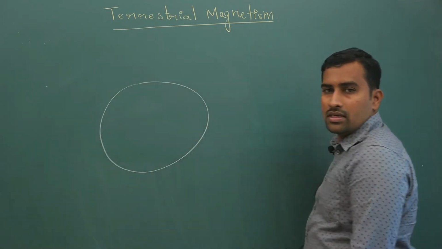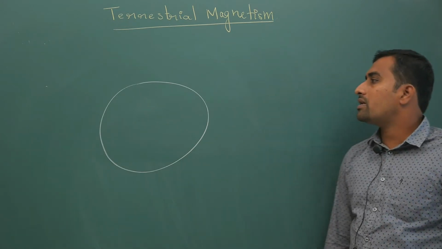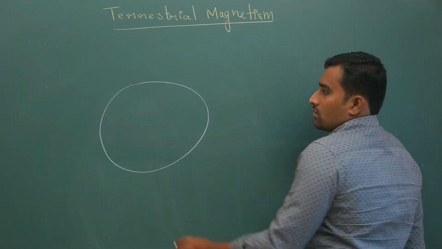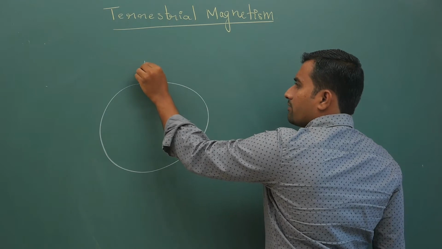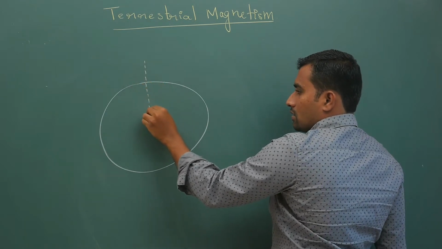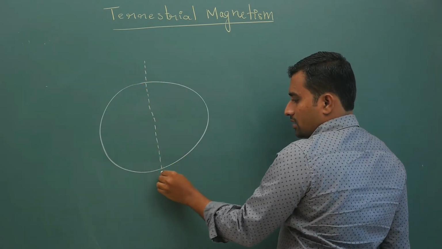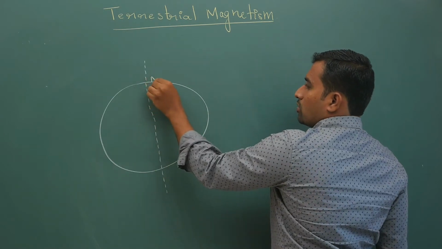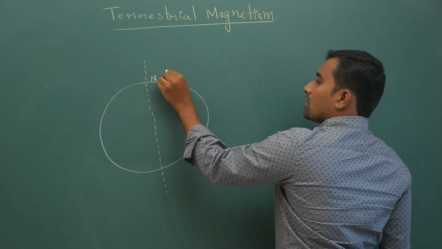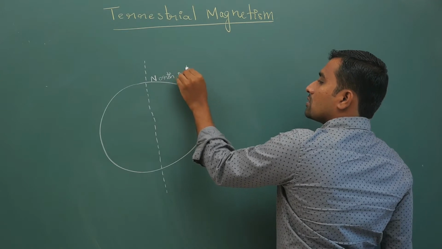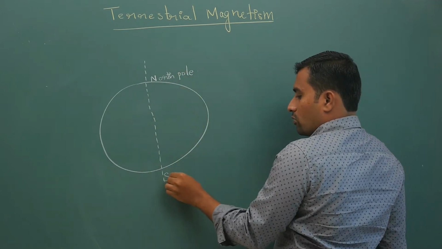now this earth, you must have studied something called poles, that is your north pole, south pole.